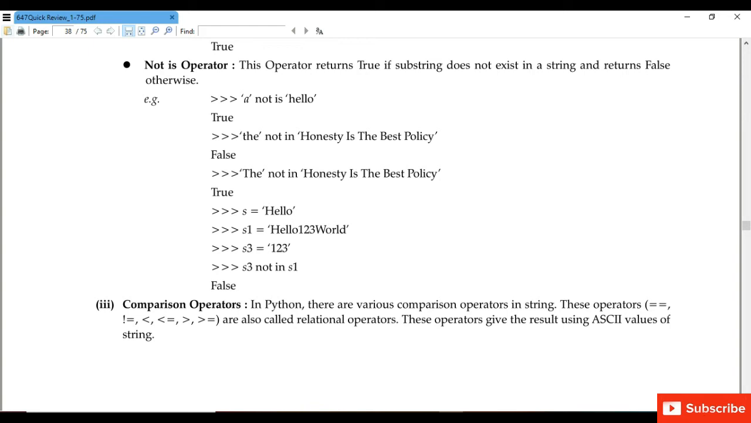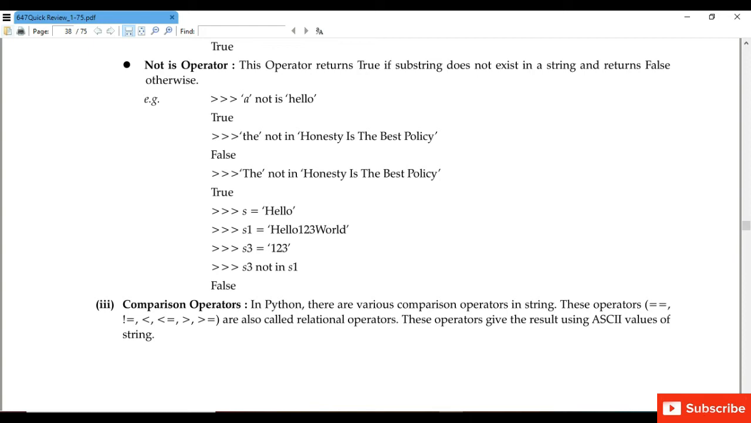Now we are checking whether s is in s1, meaning s is a part of s1, so it will return true. Not in operator. There is a typing mistake, please correct it. This operator returns true if the substring does not exist in a string. So this is the opposite of what we just studied, that is the in operator. So now we are checking that it is not in the string. Okay, not in operator. So it returns true if the substring does not exist in a string and returns false